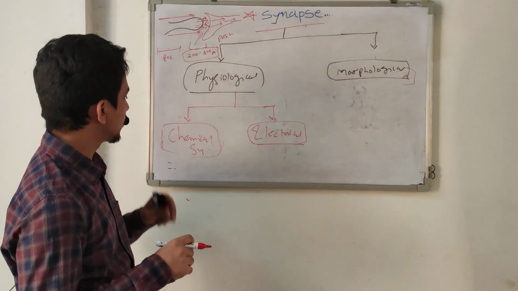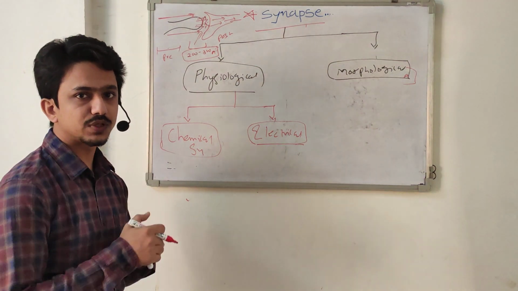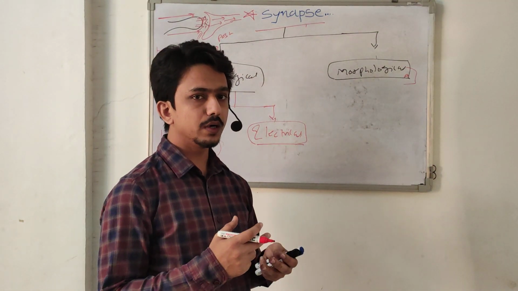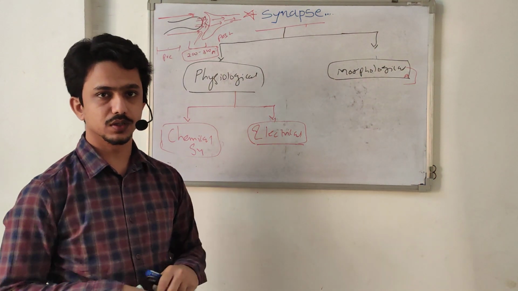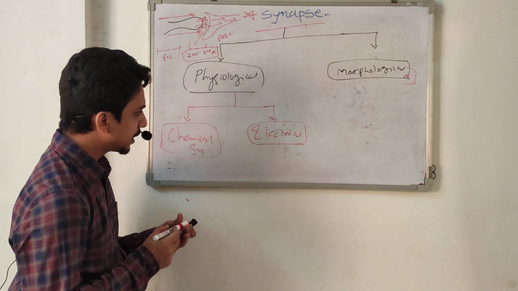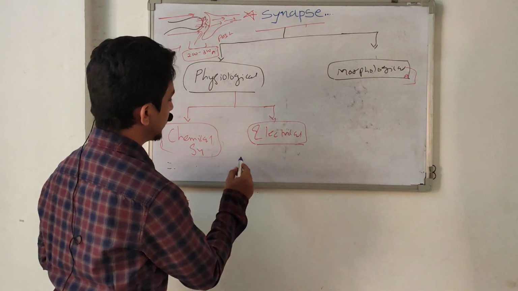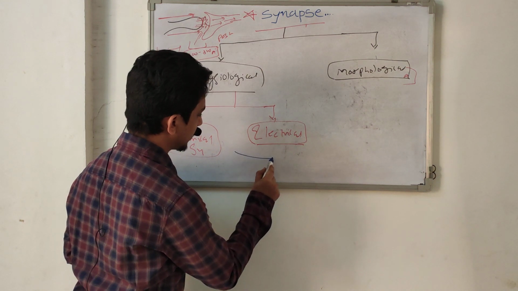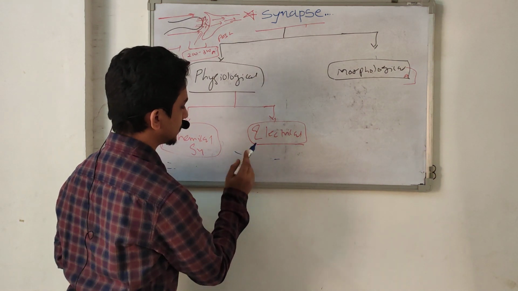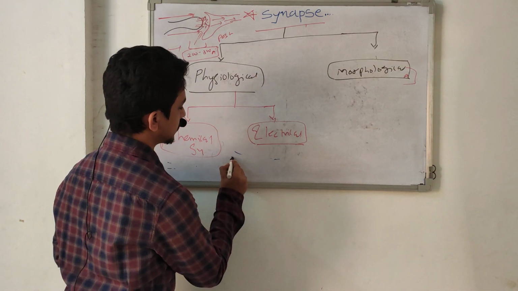So this type of synapse is called a chemical synapse, which communicates between the two neurons with the help of some chemical substance, mainly called a neurotransmitter. And what about the chemical synapse? If there is a postsynaptic neuron and presynaptic neuron, I draw here.